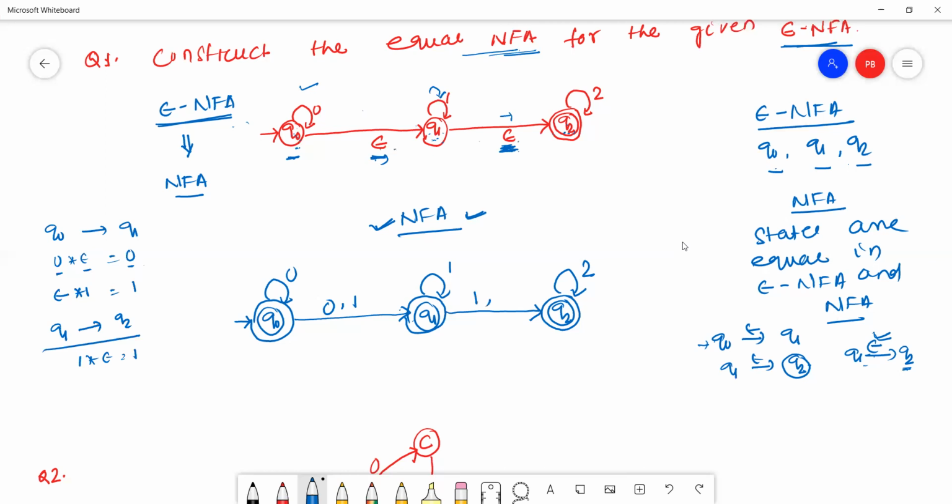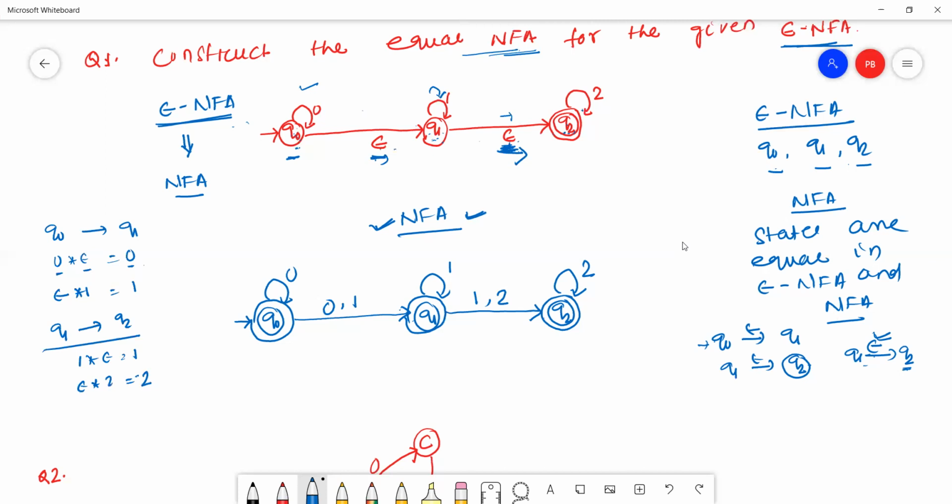The next transition is epsilon into 2, that is the 2 transition. So 2 is also a transition from Q1 to Q2. Is there any other transition? No, there are no other transitions from Q1 to Q2.